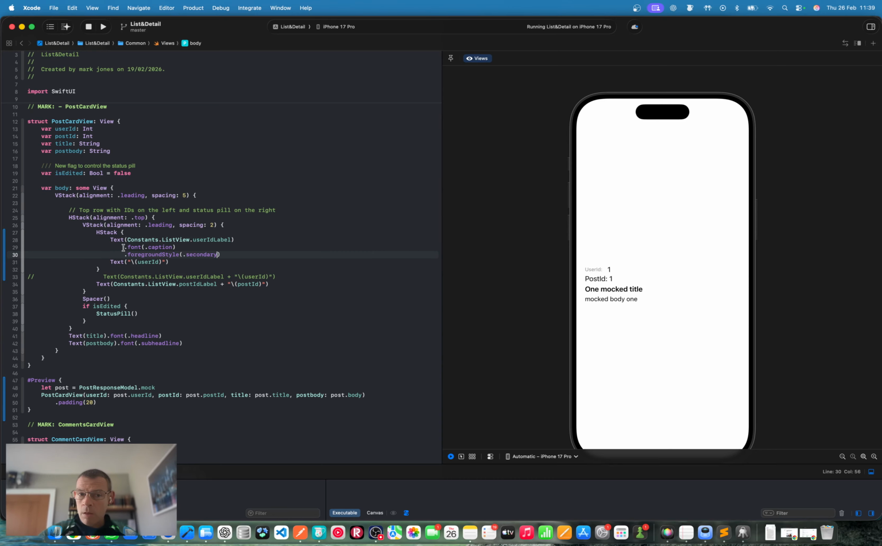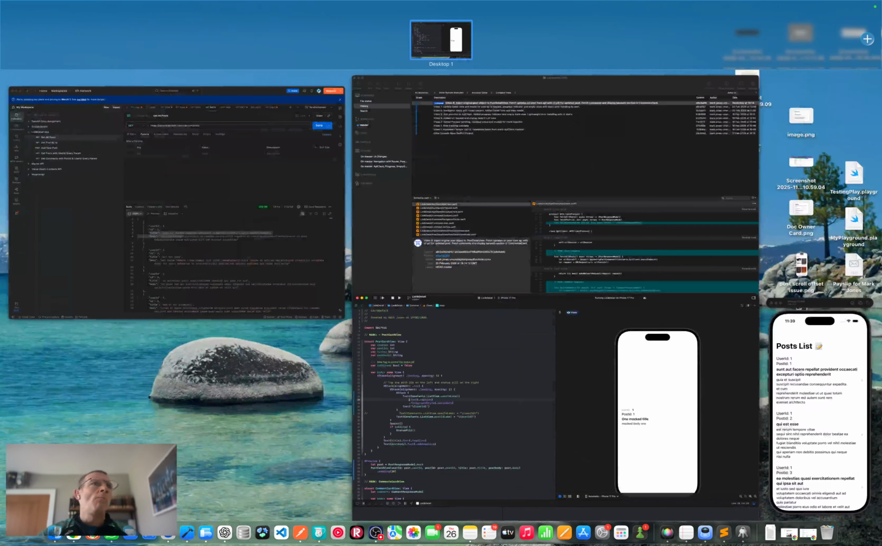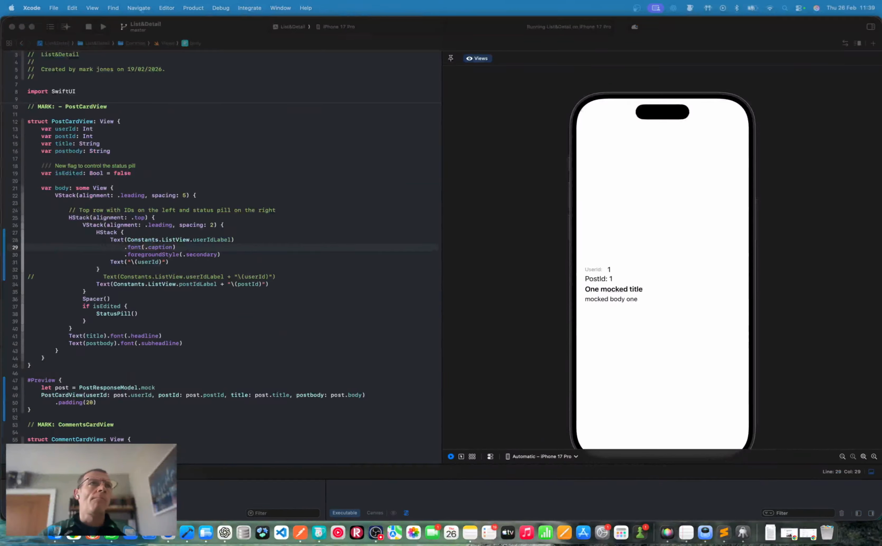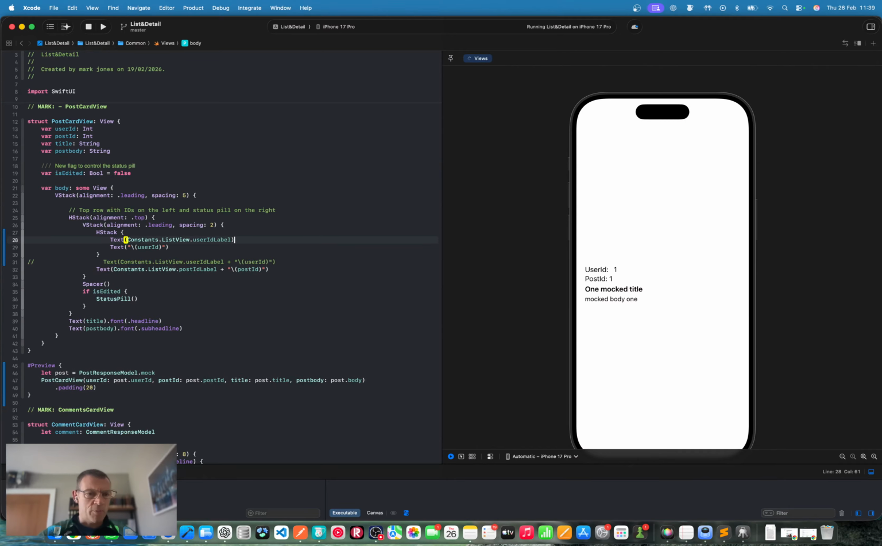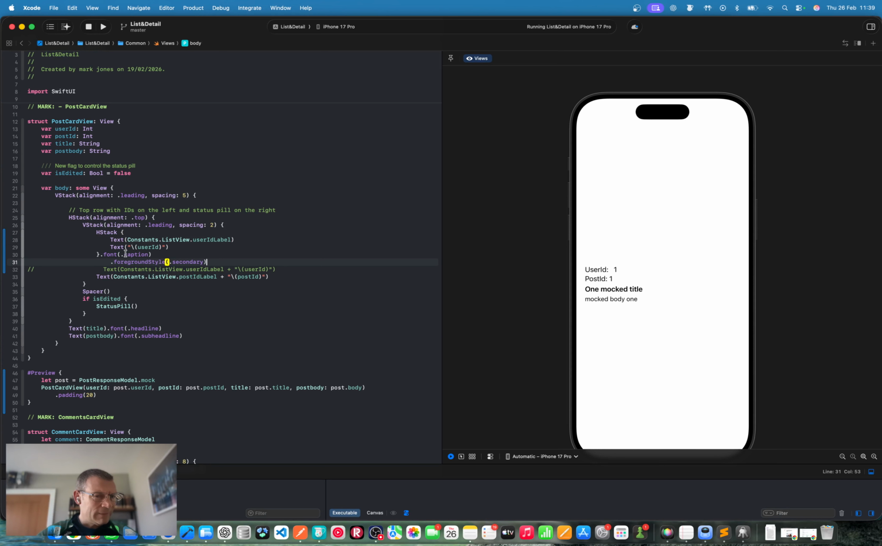I think maybe applying this to both objects. Can I do that? No, I can't do that on the H stack. I can do that on the H stack. Okay, so let's do that to both.